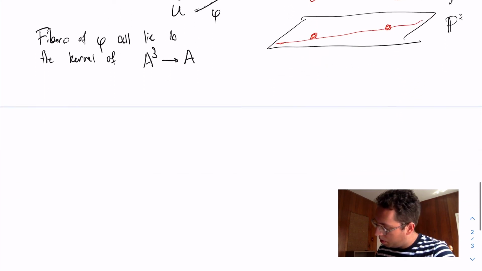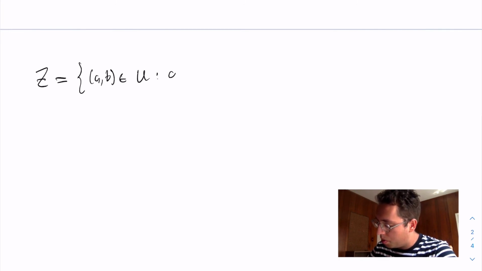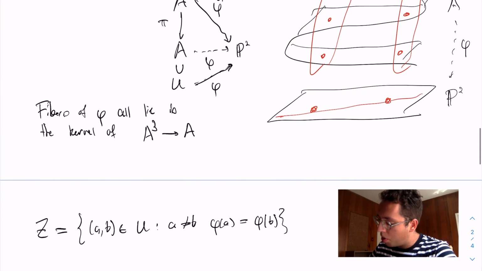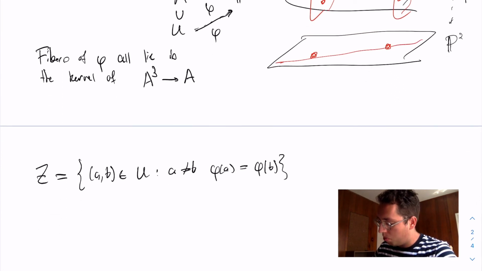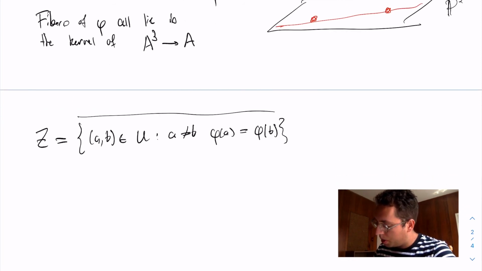Okay, so let's see how that is going to be useful for us. So we're going to be considering a cycle that I'm going to call Z. The cycle is going to be the following. I look at pairs of distinct points in U such that phi of A is equal to phi of B. I remind you that U was this open on which phi is actually given by a morphism. So this is going to be a cycle, and I'm going to take its closure. Let's get a cycle in A squared.